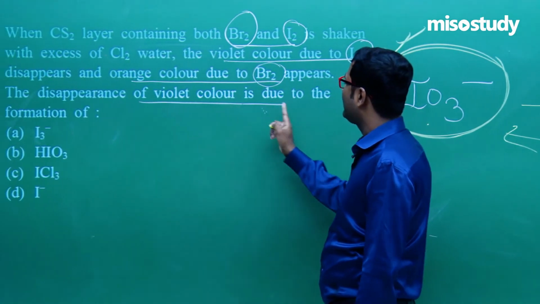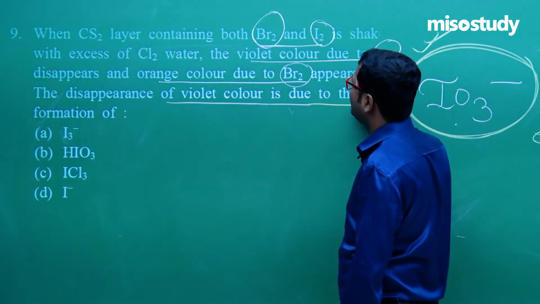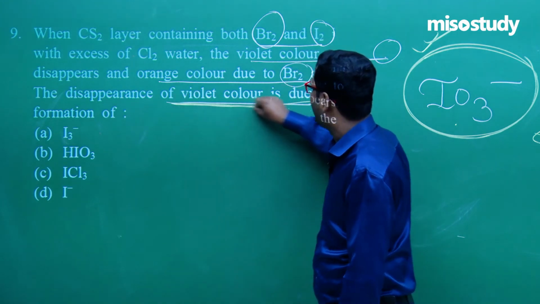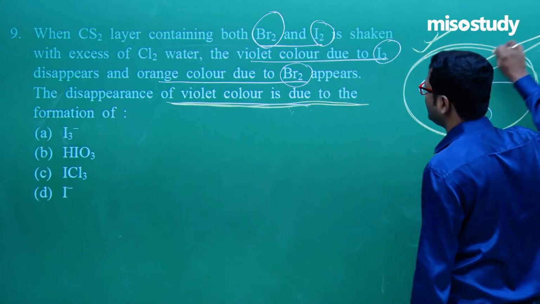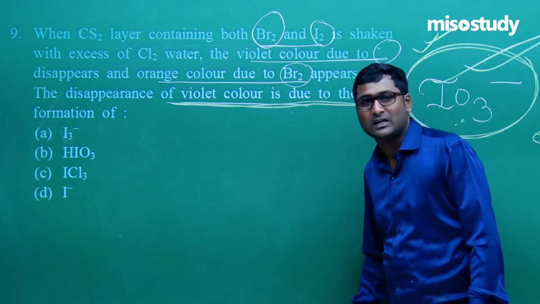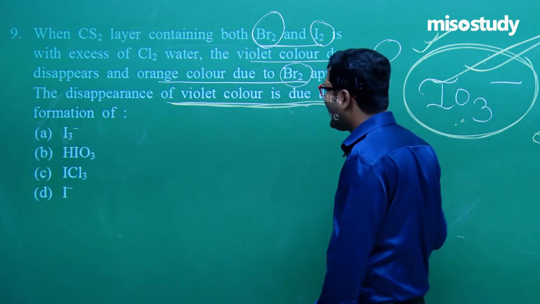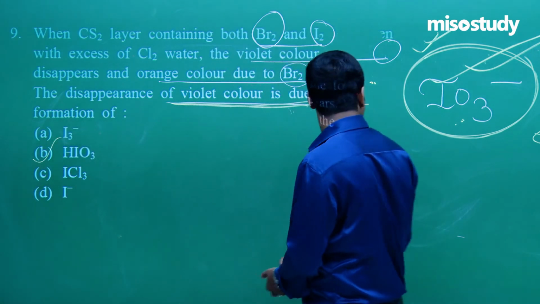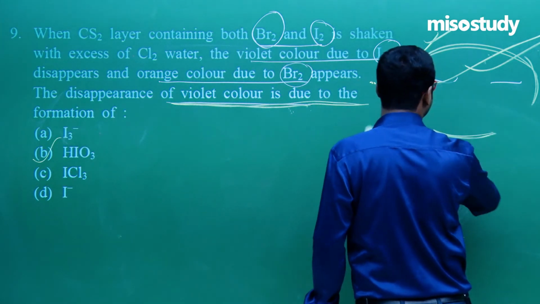So the disappearance of violet color is due to the formation of IO3 minus, that is HIO3. B is the correct option.